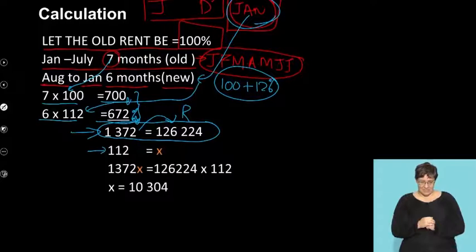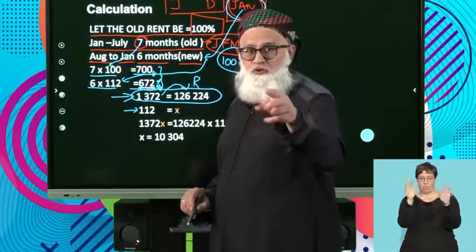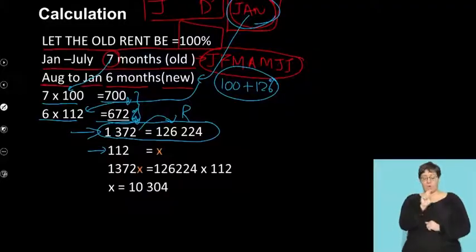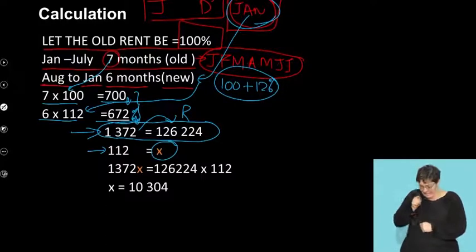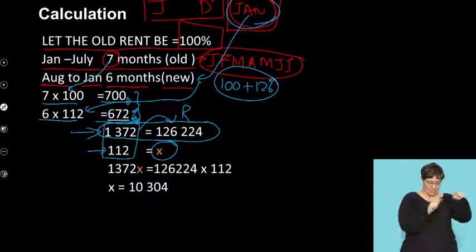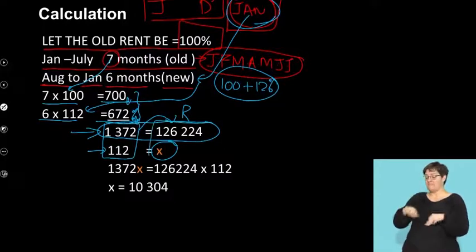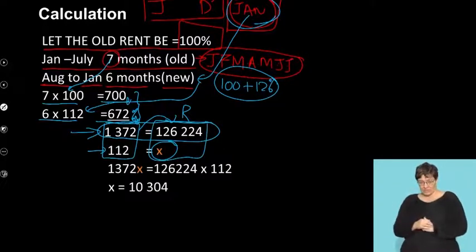112, watch, important. Keep your percentages underneath one another, right? So that you don't mix up your calculation. The 112 is equal to my unknown. That's the x that I'm solving for. So watch. In my percentages, there are 2 percentages underneath one another. There are my 2 rand values underneath one another. So now I cross multiply.